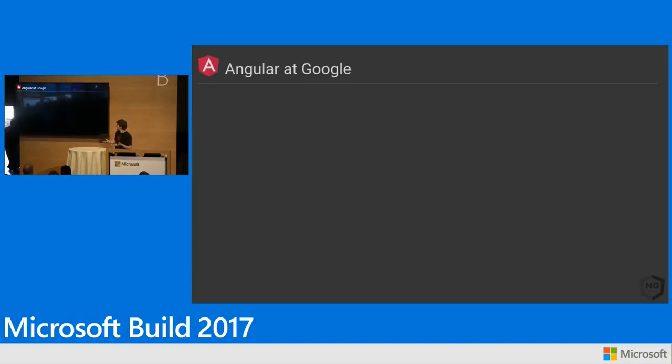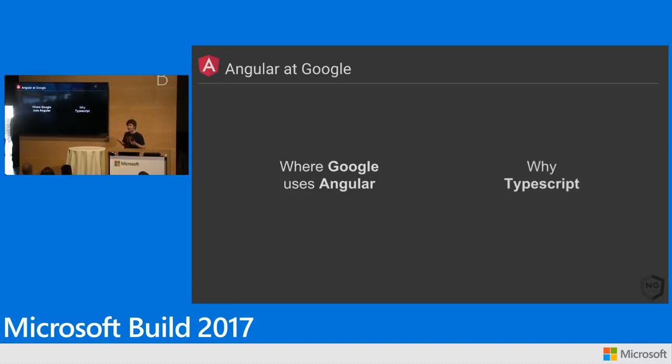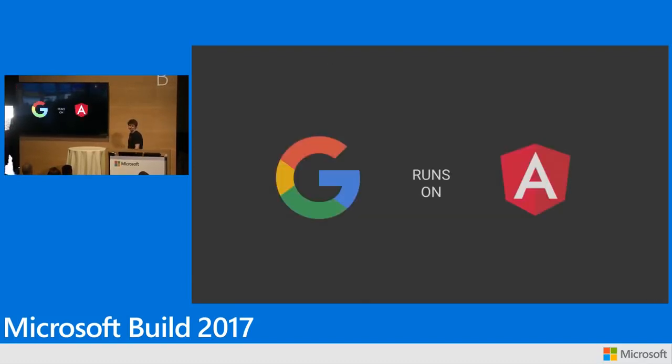So we use Angular quite a lot at Google. And this is what I really want to talk about today: why we do it, how we do it, some of the cool things we're doing with TypeScript. I want to talk about where we use Angular inside of Google, what we use it for, why we did it. And then beyond that, why we chose TypeScript, why we use TypeScript in Angular.